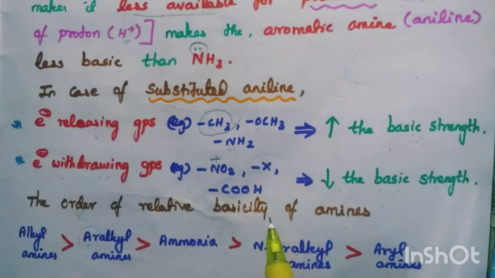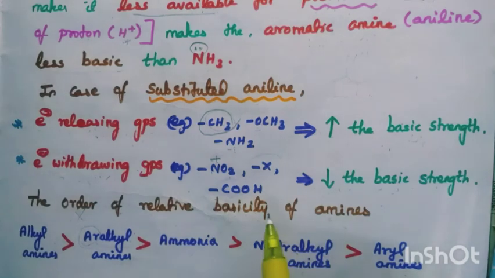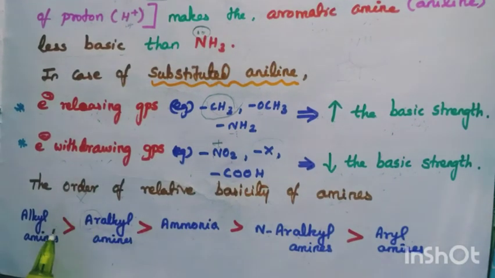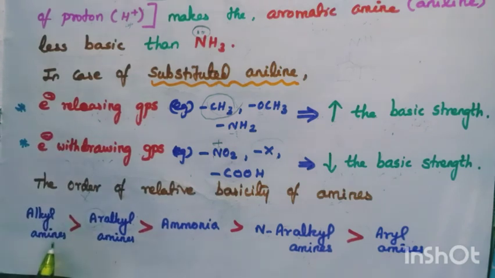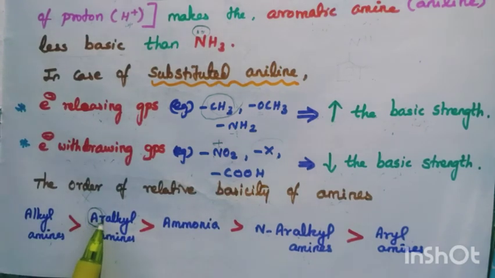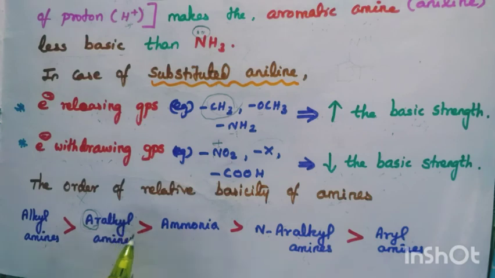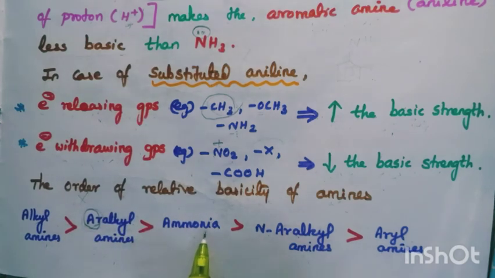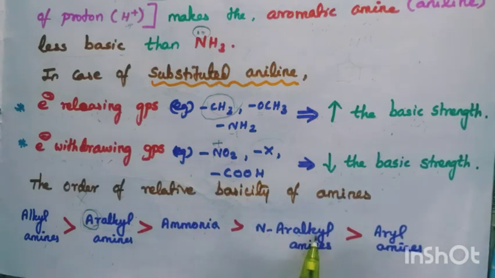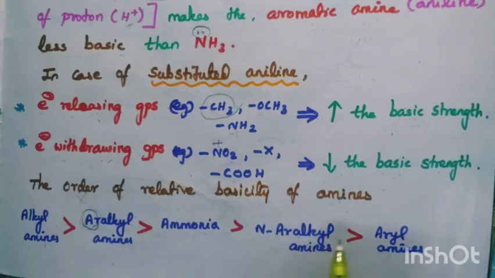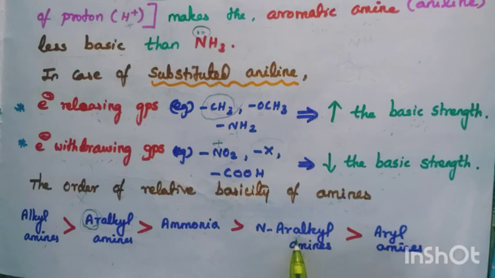Therefore, the order of the relative basicity, relative meaning comparing, the basicity of amines: alkyl amine, R-alkyl, aryl group like C6H5CH2, ammonia NH3, then N-R-alkyl where one more alkyl group is added. We studied that in the IUPAC names, no? Then aryl amines like aniline.